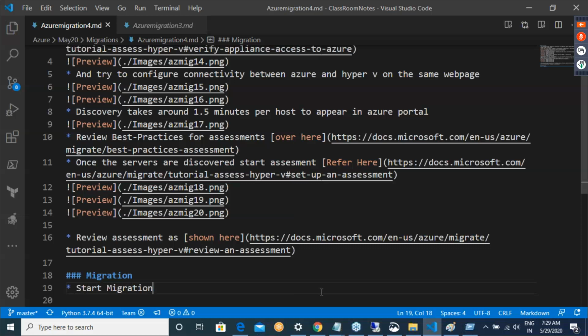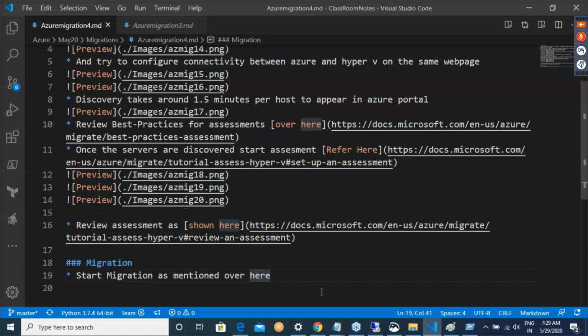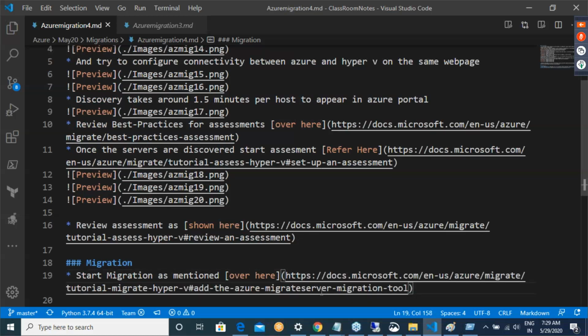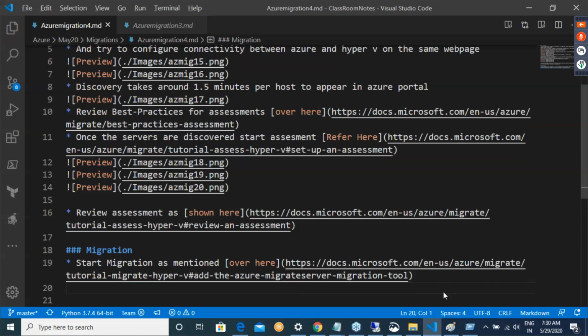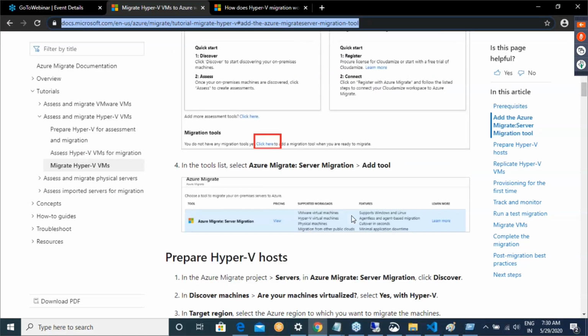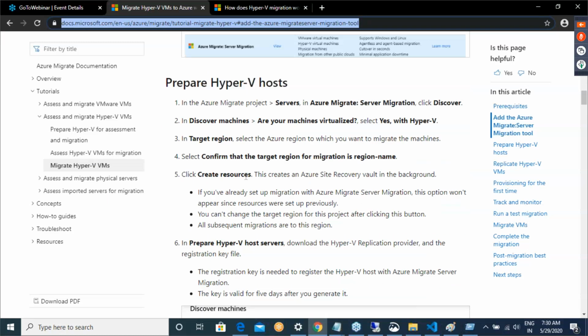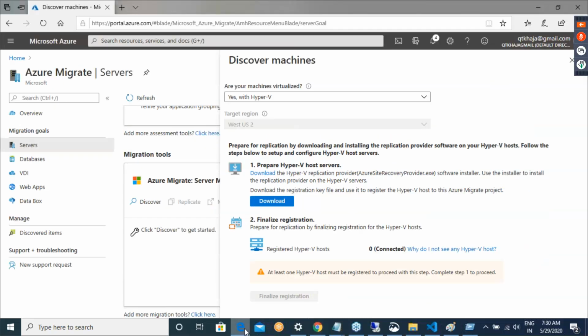Start migration as mentioned over here. So as I said, this is all documentation. Okay. So right now I'm basically trying to create resources.